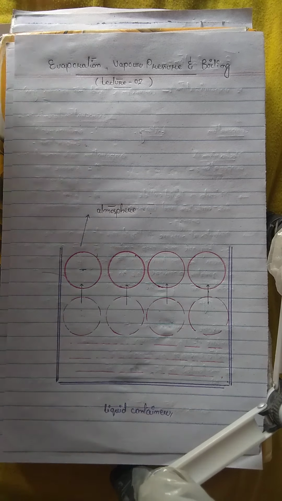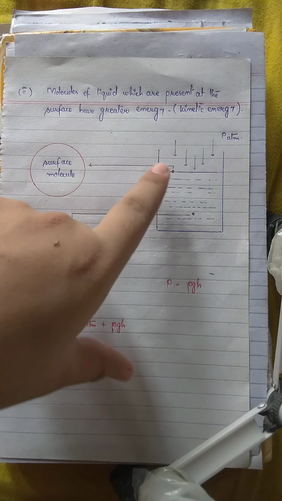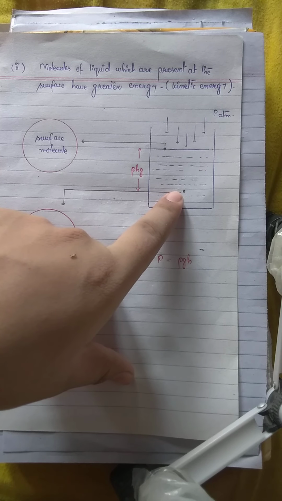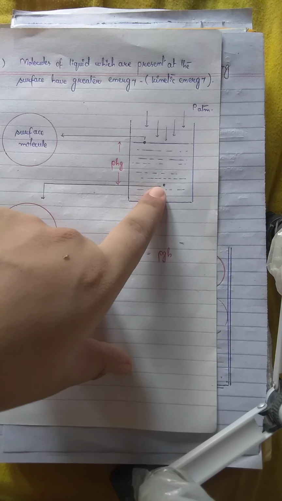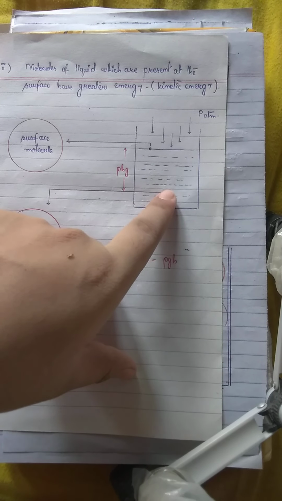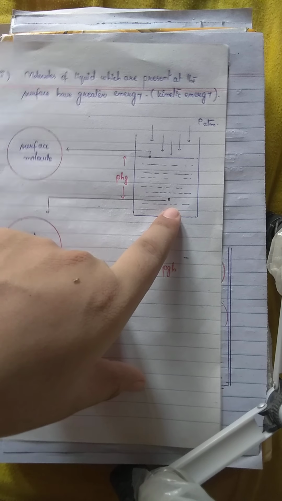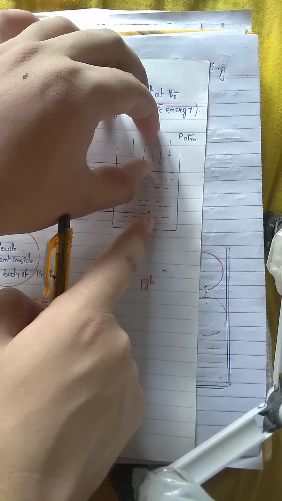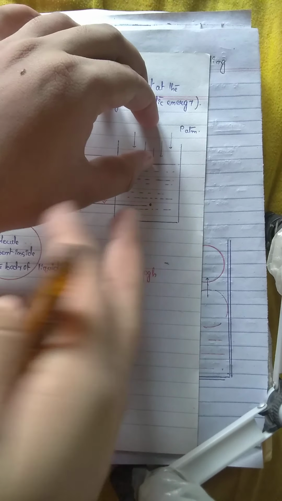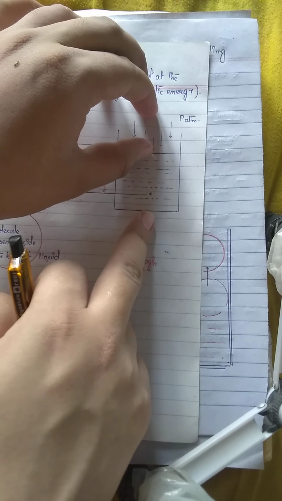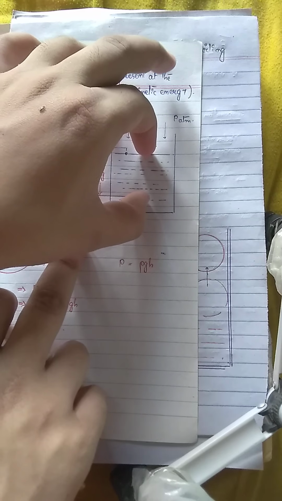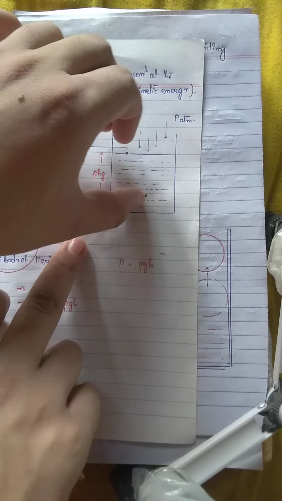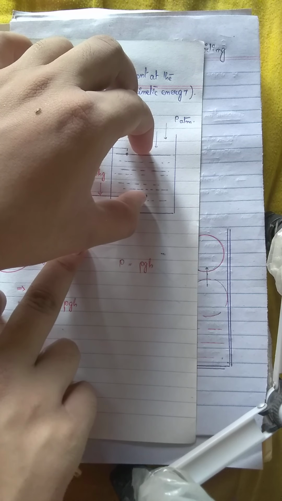I told you in the previous lecture that the molecules which are at the surface of the liquid are under lower pressure as compared to the molecules which are present inside the body of the liquid. The reason for the higher pressure on the molecule inside the body of the liquid is that it is experiencing the atmospheric pressure, which is usually 14.7 psi, as well as the pressure of the hydrostatic column of the liquid, which is rho g h. H represents the depth of this molecule from the surface of the liquid.